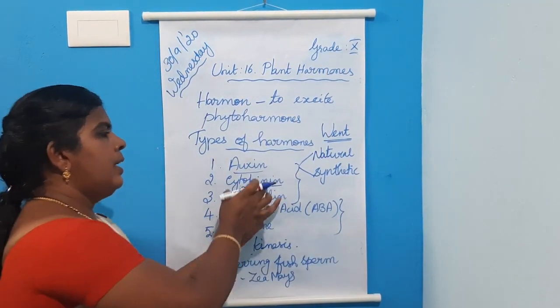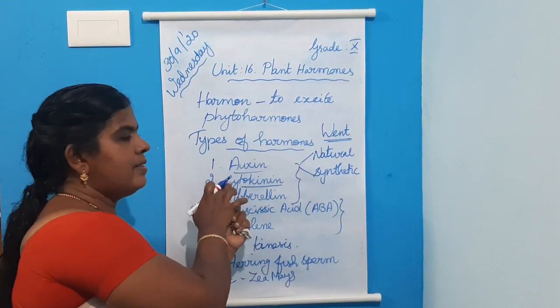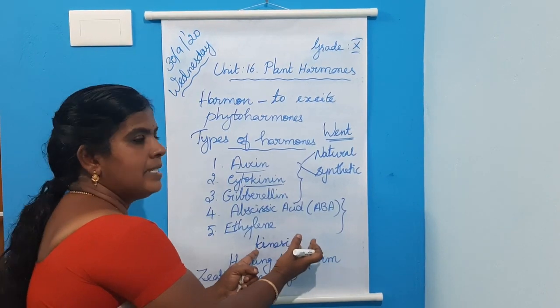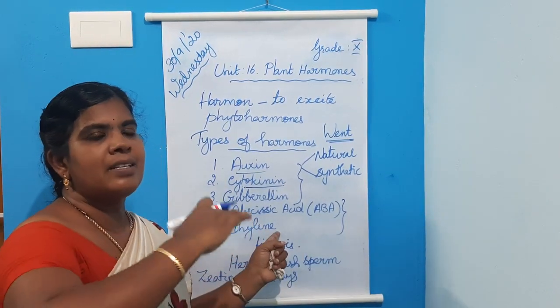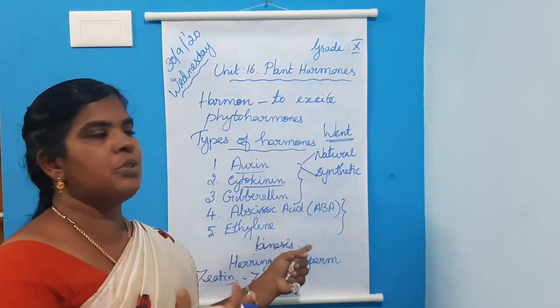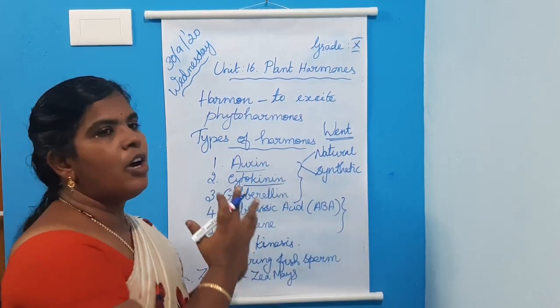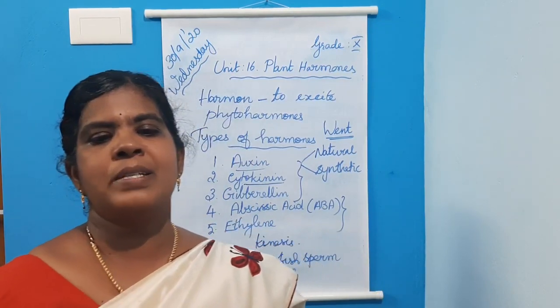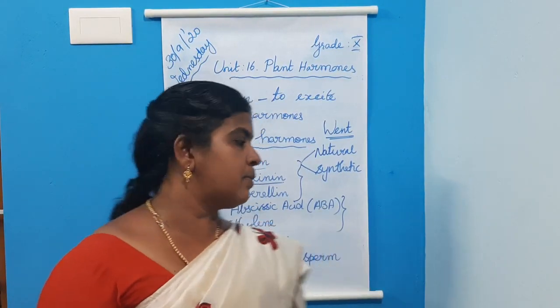Listen, cytokinin, the word cyto means cell, kinin or kinesis means division. From the name itself we come to know this hormone promotes cell division. It was first isolated from herring fish sperm.